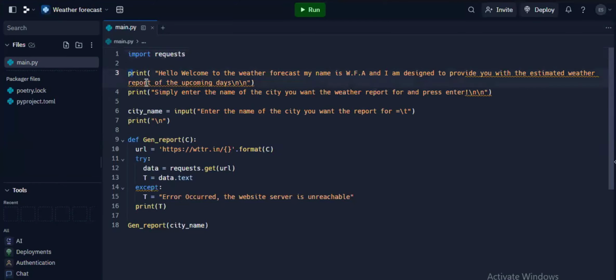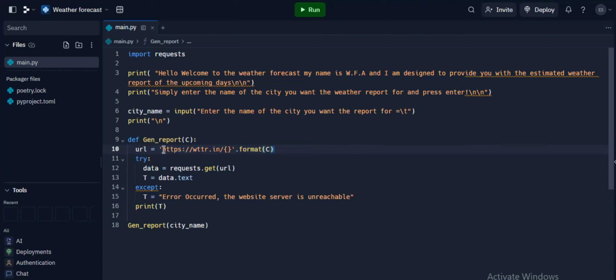Now, of course, this is the opening, "Hello, welcome to the weather forecast." This is what it prints when you press run. And now the actual code begins after the city name. Once you write the name of the city, it will save it in the variable city name, which will then be added to the URL. I added the URL of the website called WWDR. It's a special website made just for coding, and it gives you the weather forecast of any city or country, depending. But you can only use it in code. So it's like a website made only for weather forecast machines or only for coding.